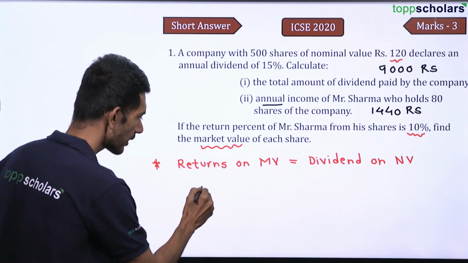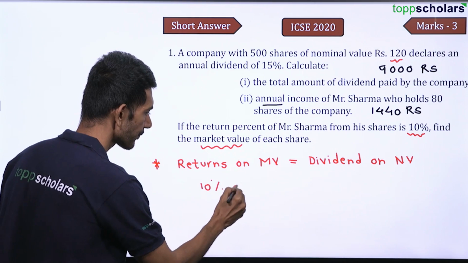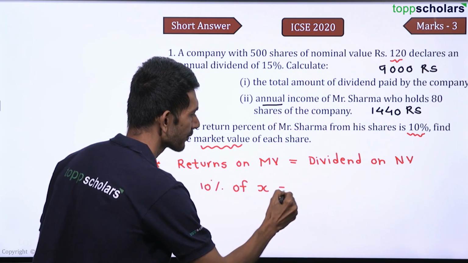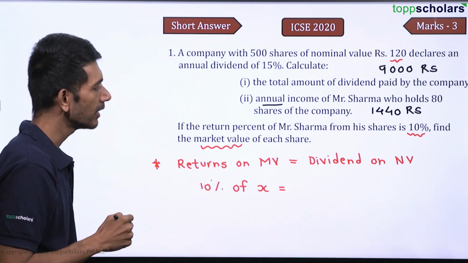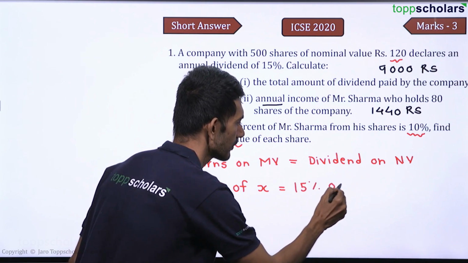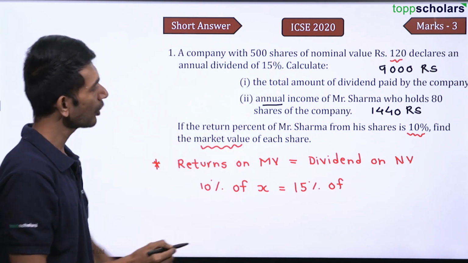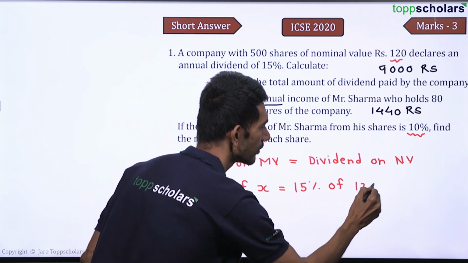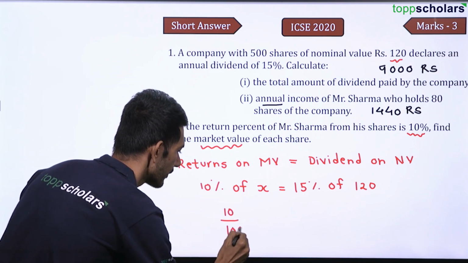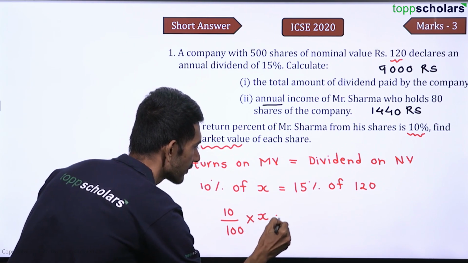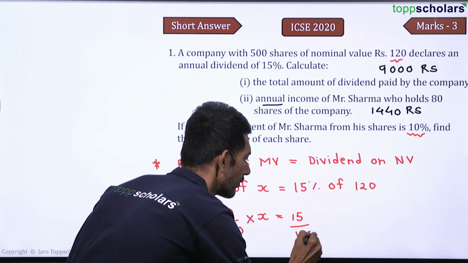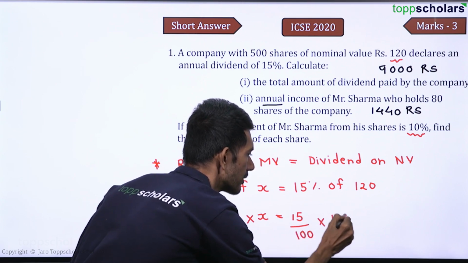Now how much is the return? Return is 10%. Of what market value we don't know. We can consider that as X is equal to the dividend. How much is the dividend? Dividend is 15% of the nominal value, which is 120. So this becomes 10 by 100 into X is equal to 15 by 100 into 120.